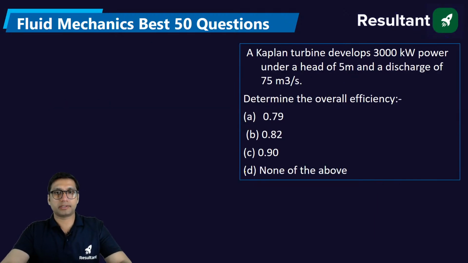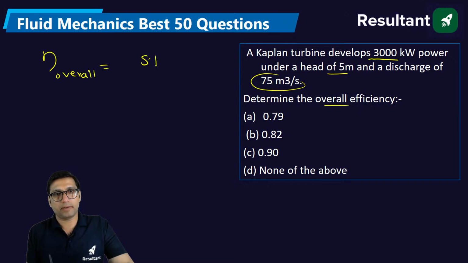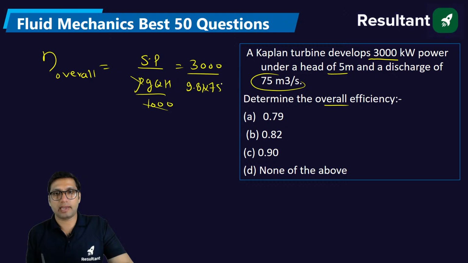The last question is, I think you can easily solve it. The power is given, head is given, discharge is given, find the overall efficiency. Overall efficiency will be shaft power divided by water power, which is rho GQH by 1000. This will get cancelled out. It will be shaft power, which is 3000, G is 9.81, Q is 75, H is 5. Solve it. Tell me the answer. What is the efficiency? Last question for today's session.